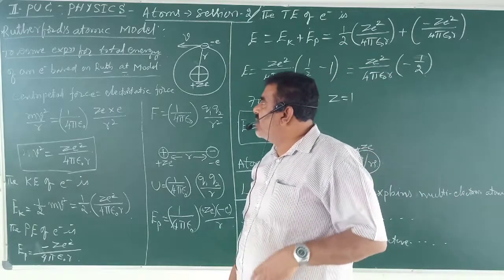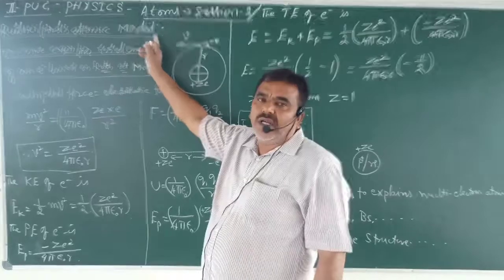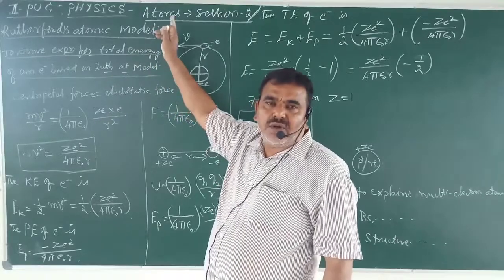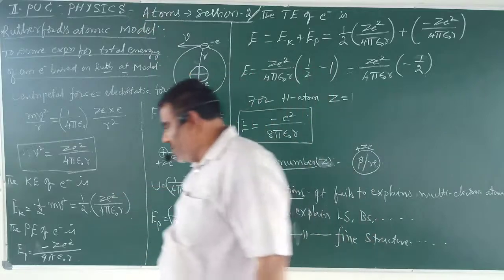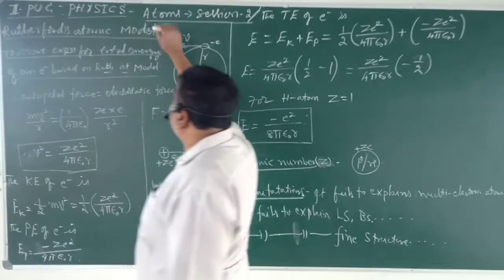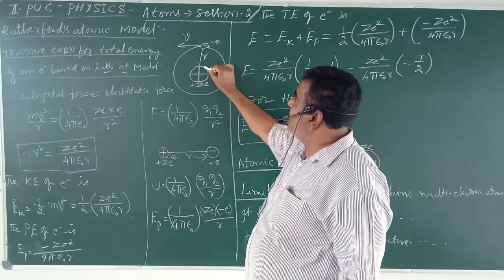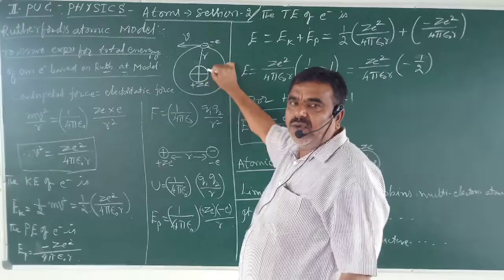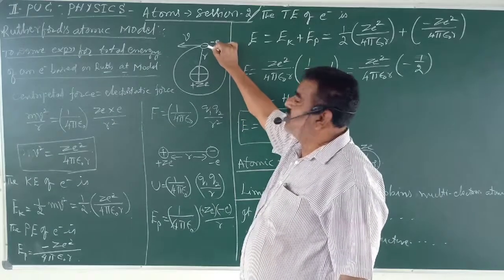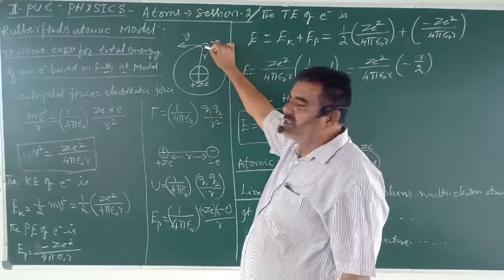Rutherford himself gave one more atomic model, called the Rutherford atomic model. It is also called the planetary model. According to this model, an atom consists of a central positively charged nucleus and negatively charged electrons revolving around the nucleus.